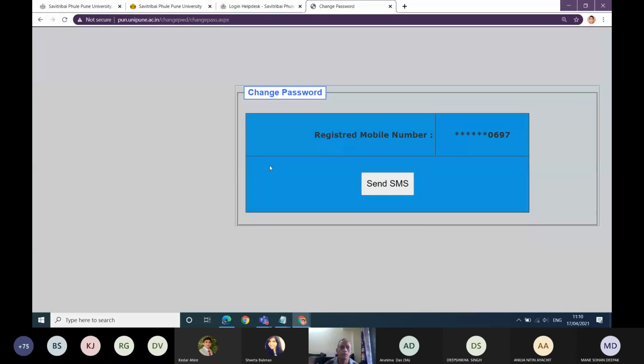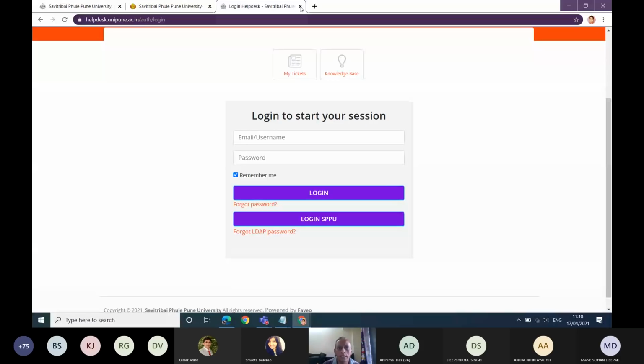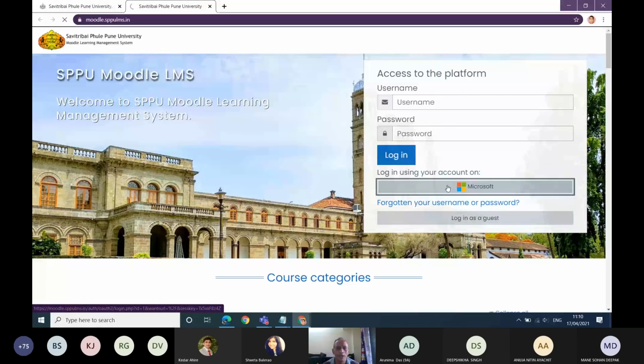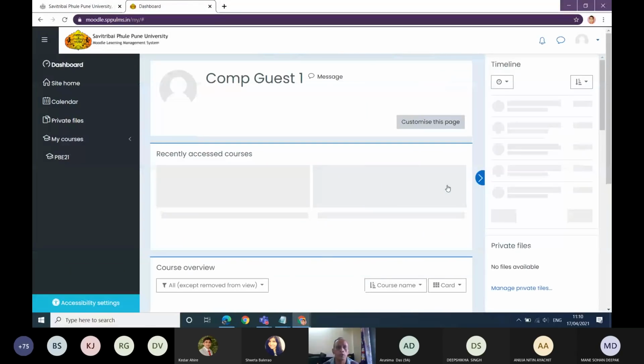Then you will be getting an OTP, and then you can subsequently change your password. After changing your password, you would be able to log in after some time. Not exactly immediately; if I change the password and try to log in within the next 2 minutes, I may or may not be able to log in.